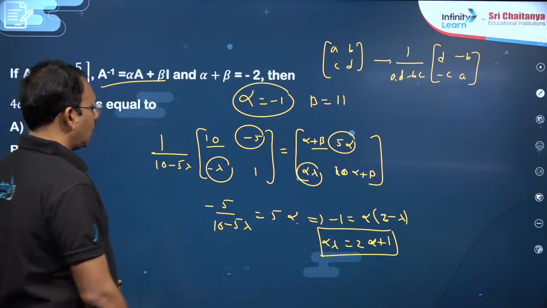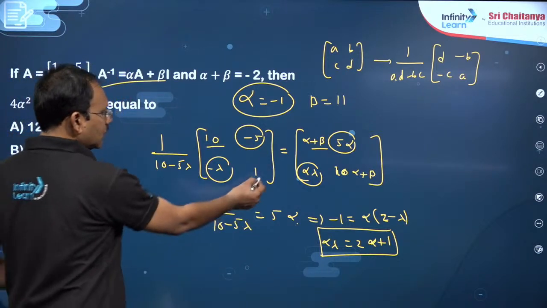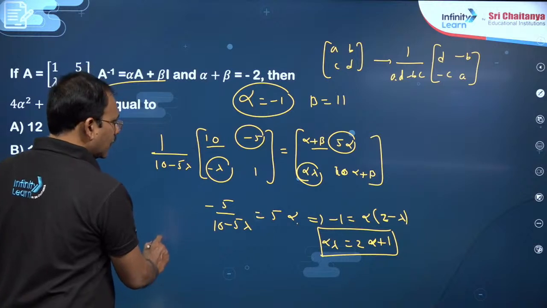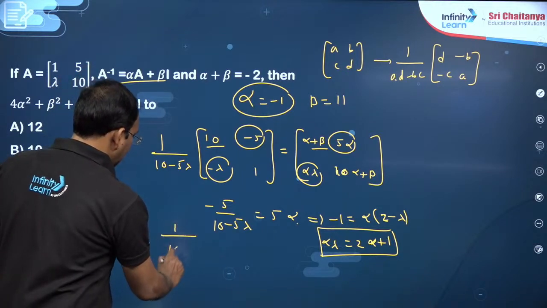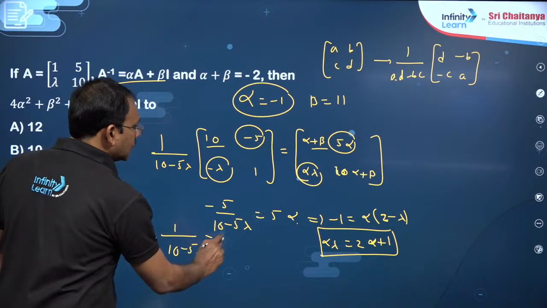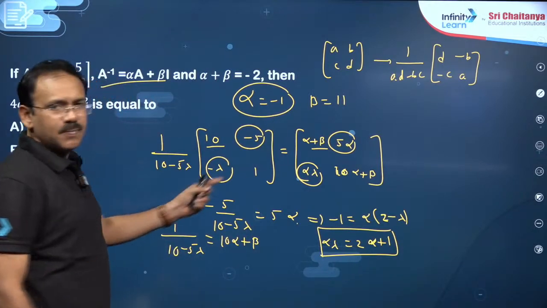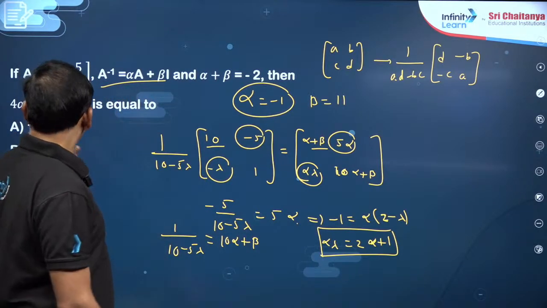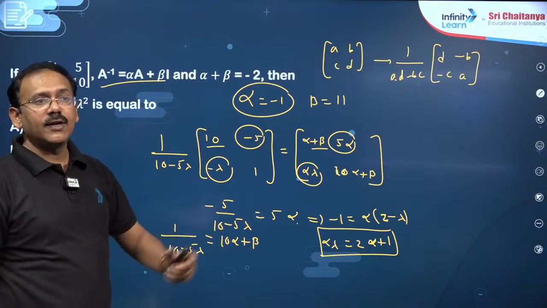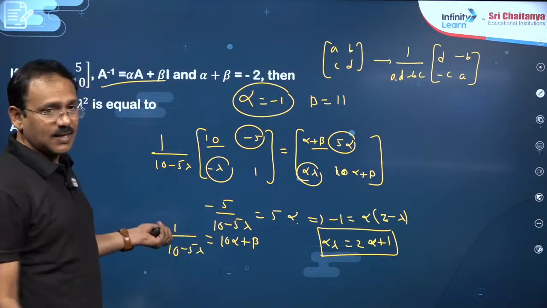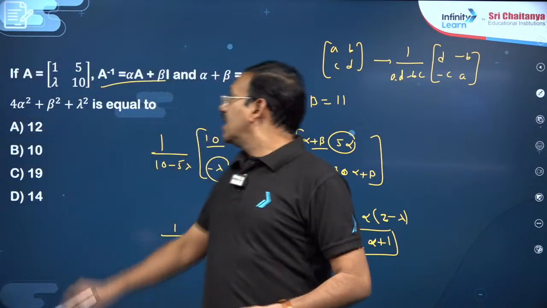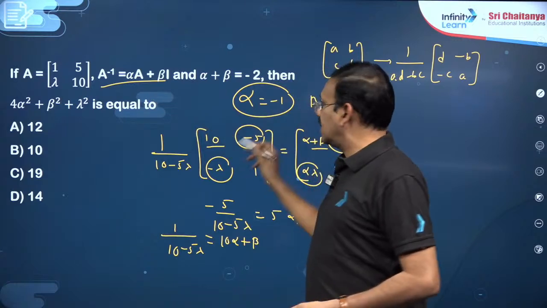Second point, here also, you see this is 1. So you can say 1 by 10 minus 5 lambda is equal to 10 alpha plus beta. You see 3 simple equations and 3 variables you can solve, you will get alpha value, beta value, lambda value and simplify. That's it, nothing special in this. You just write inverse of a 2 by 2 matrix directly and compare.